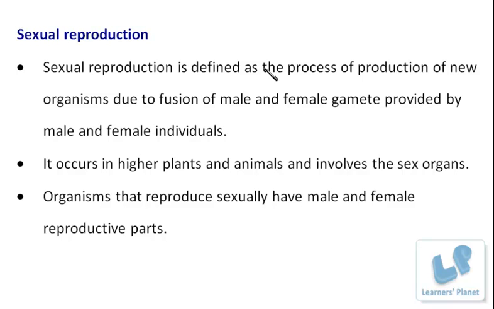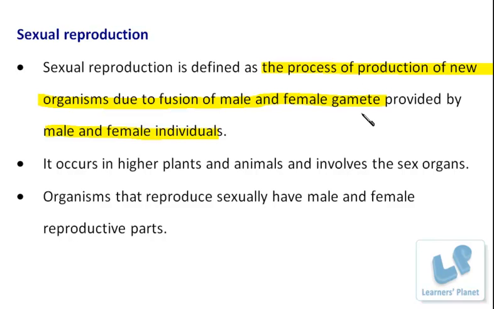It is defined as the process of production of new organisms due to the fusion of a male and a female gamete. And these male and female gametes are provided by the male and female individuals respectively. Now, from this you can understand that the sexual parts involved in sexual reproduction are the gametes. Now, what are these gametes? The gametes are the specific cells of our body which actually participate in the process of reproduction.